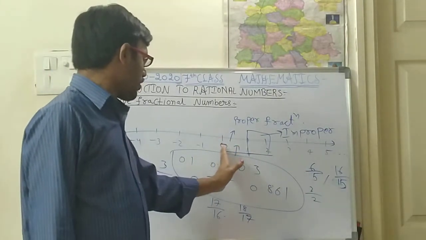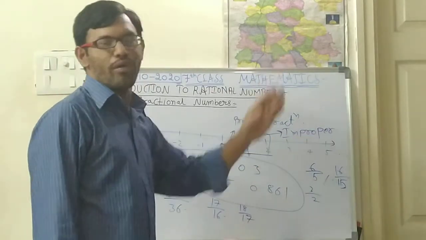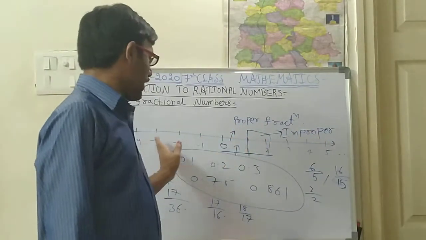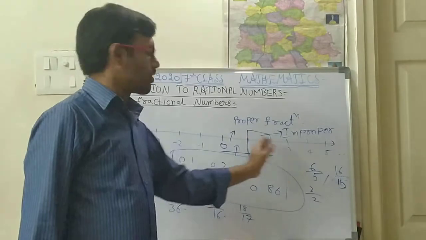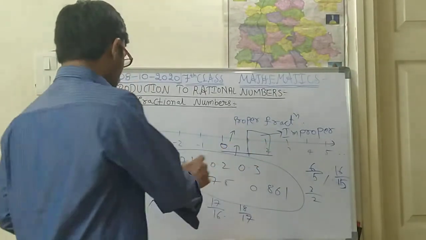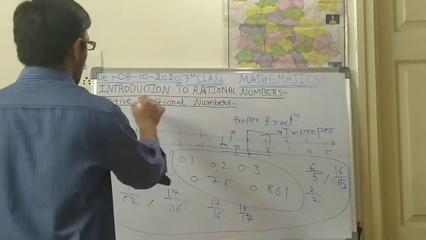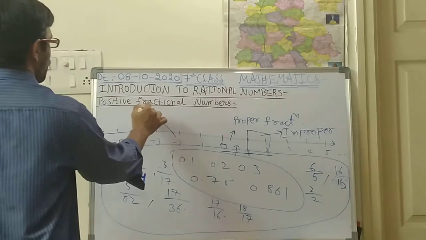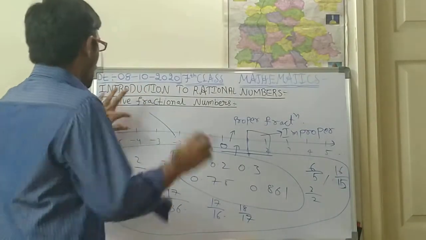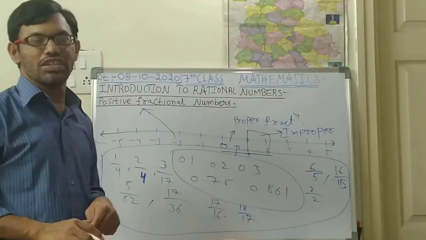So now we are talking about after 0. After 0 means all the numbers will be positive numbers. Before 0 negative numbers, after 0 positive numbers. So all these numbers, whatever we have taken, are called positive fractional numbers. I think you have understood this point.